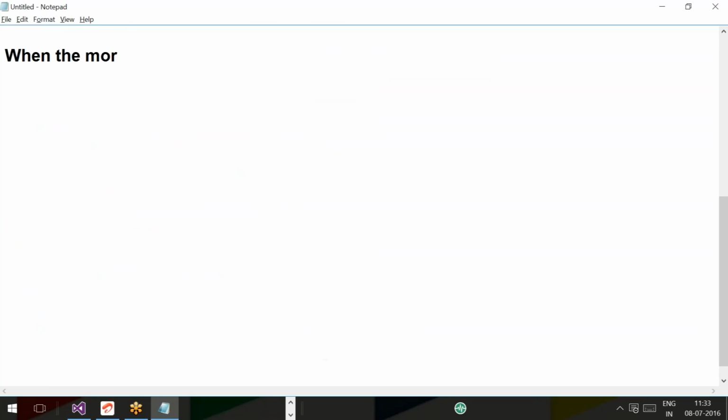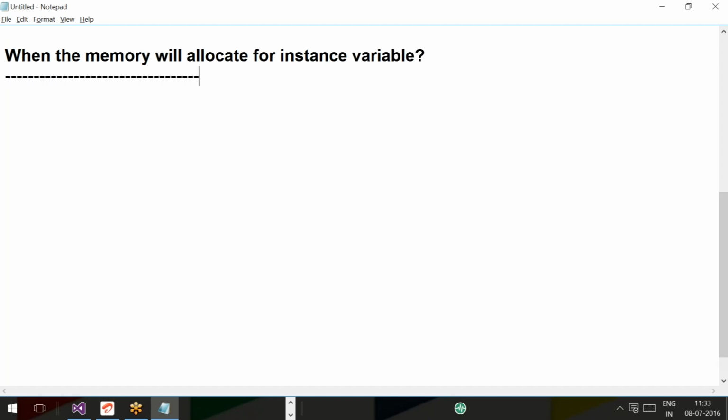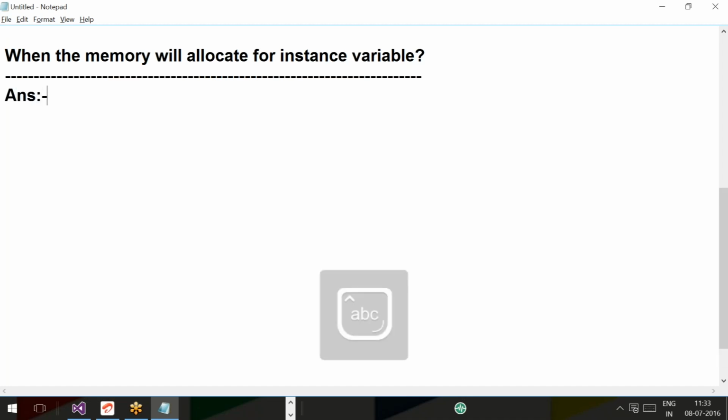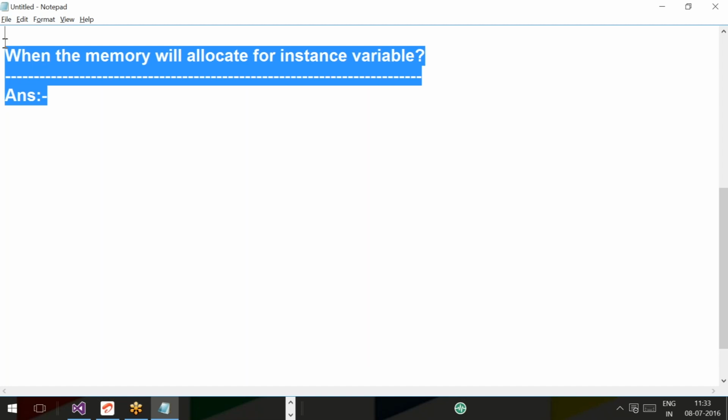When will the memory be allocated for an instance variable?